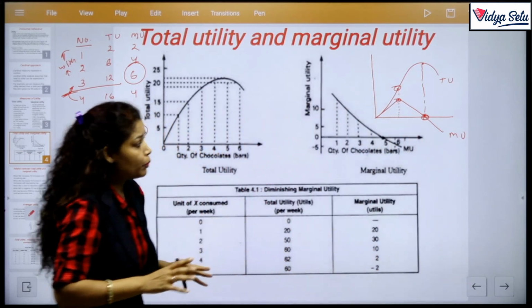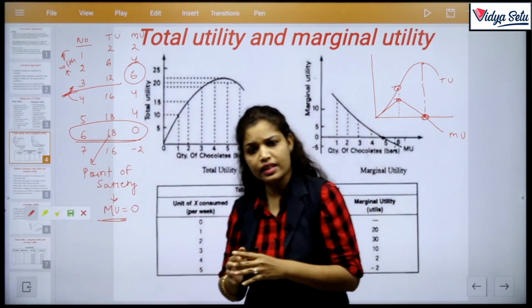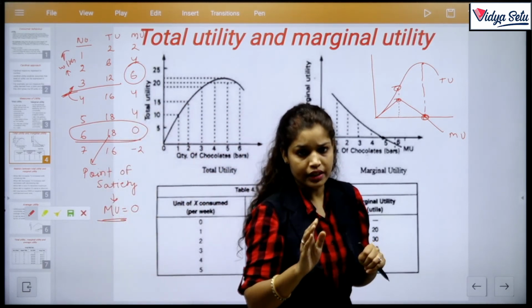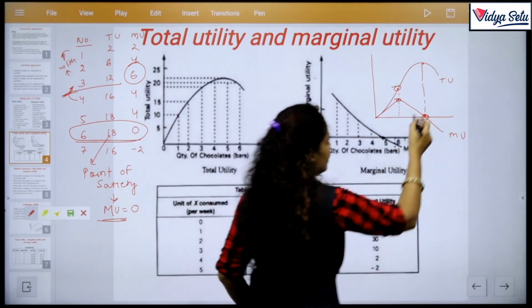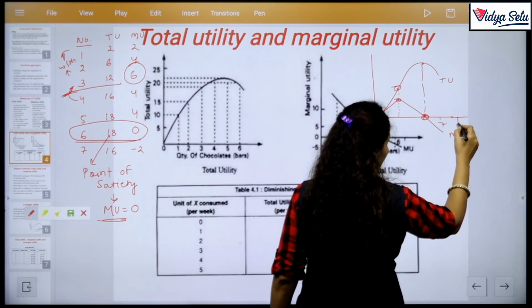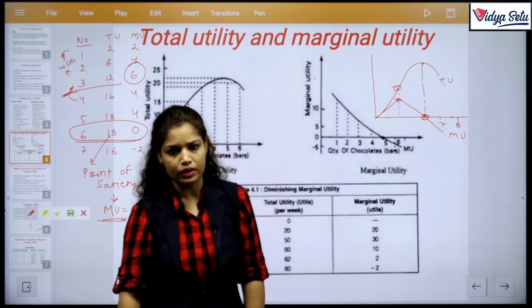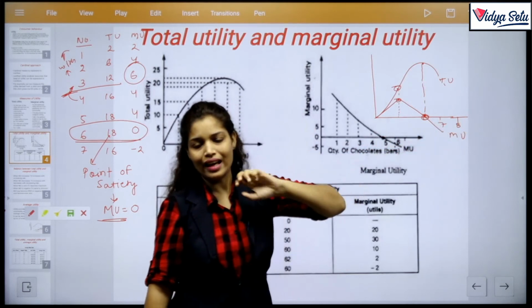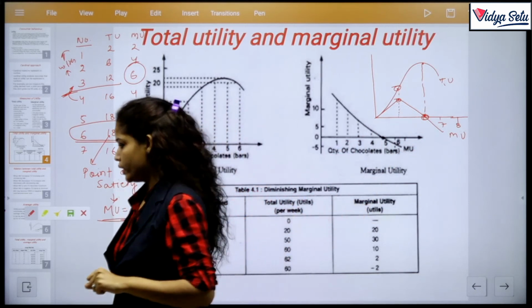Clear? If the question arises whether TU ever touches the x-axis, no. Because at the point where the consumer receives negative satisfaction, he stops his consumption. So if he is at the 7th unit, he does not move to the 8th unit; he doesn't consume the 8th unit. Hope you understand. So TU can't touch the x-axis. Okay?